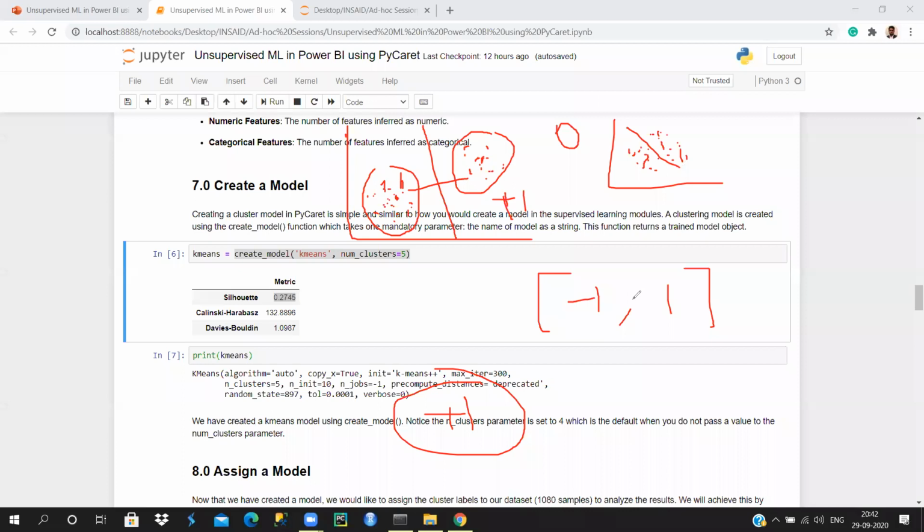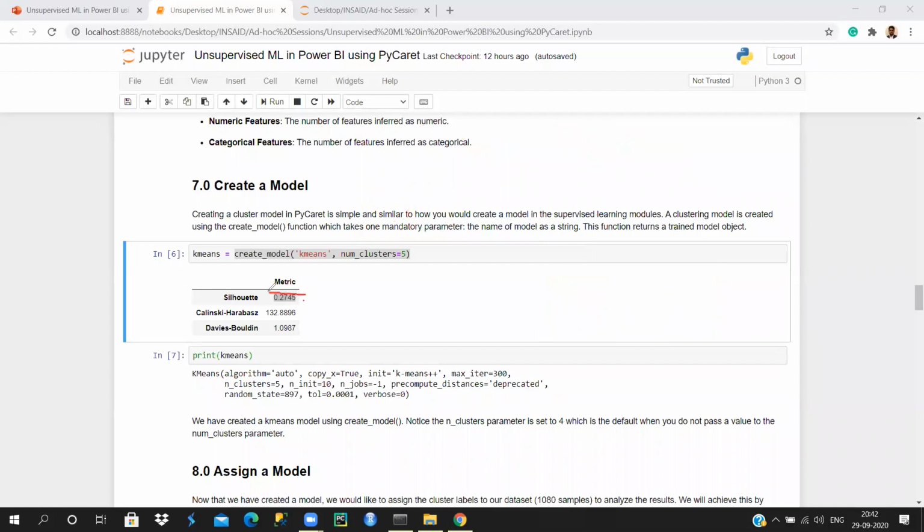The range is -1 to 1, and if you have a -1 value, it means that your sample points or data points are assigned wrongly. So if you have a negative value, it means that your points are assigned to the wrong clusters. That's what the silhouette score gives. And here, if you see, the score is 0.27, which is not a good score. However, we tried to optimize the model, and that is the best that we did here. If you try other cluster numbers, let's say 3, 4, 5, 6, you can get good results for this.